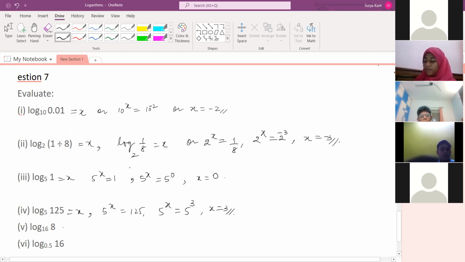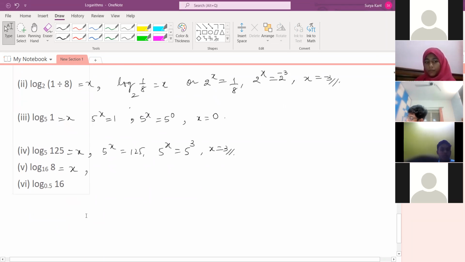Next, log 16 is 8 is equal to 8. So what we can write for this? So which one? One.